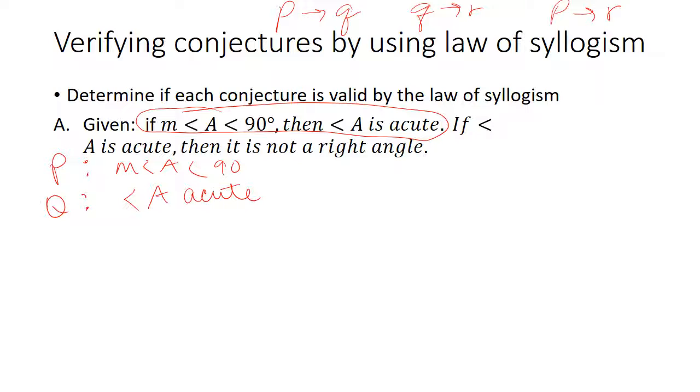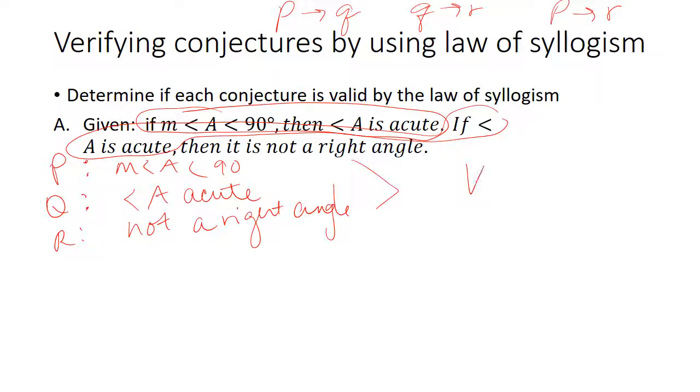Now, our Q should come first in our next statement. If Q, that's still angle A, then R, so it is not a right angle will be R. So if you can divide it up like that, then you should be able to see: is P to Q true? That's valid. Is Q to R true? That is valid. So then we could say P to R is valid.